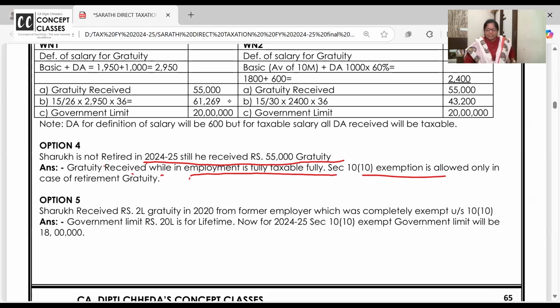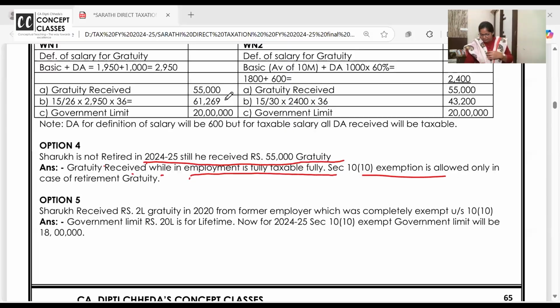Listen how it is. Okay, Shahrukh, you're going to retire in 27. It will be a burden for me to pay you all together. I'll give you a part of it, 55,000 now. If an employee is working and while working he receives any retirement benefit, it is fully taxable. It looks very easy now, but when I do total income problems, the full salary is included, from the fourth class onwards we'll be working. So I'll give you one bit.